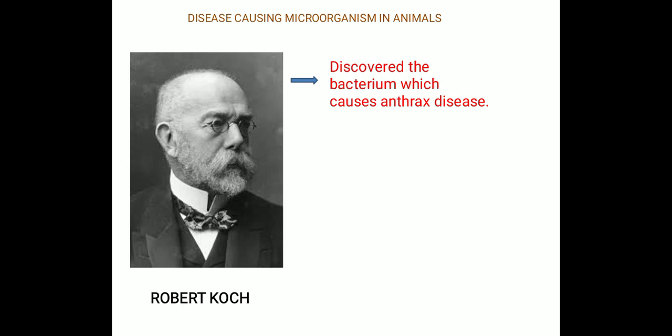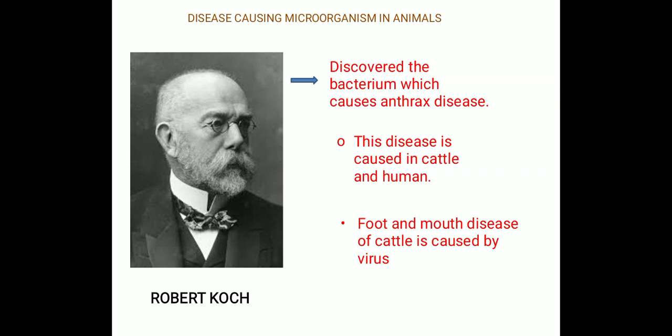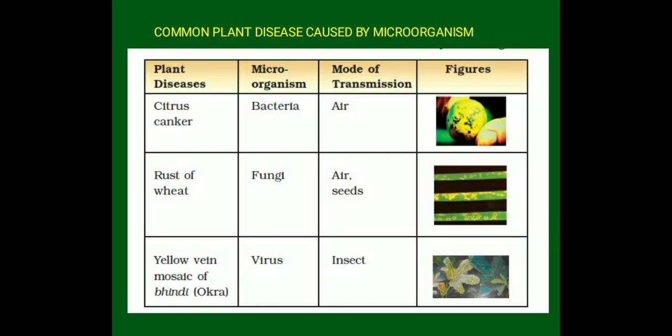He discovered the bacterium which causes anthrax disease. This anthrax disease is caused in humans as well as cattle. Even one more, foot and mouth disease of cattle, is caused by a virus. Okay, now this was about human beings and animals, and now we'll start with plants.